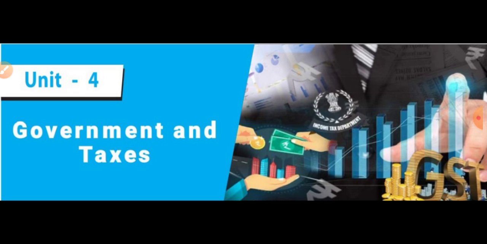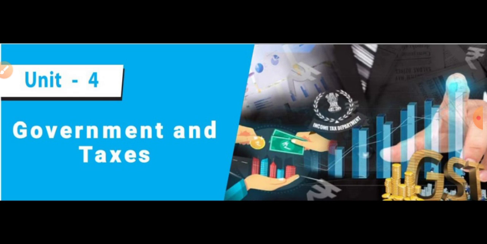Students, at the beginning of this class, we can recollect a few important points from the previous class portion. First of all, we learned about tax. What is tax? Very good. Tax is a compulsory financial charge levied on one's annual income, paid directly to the government.